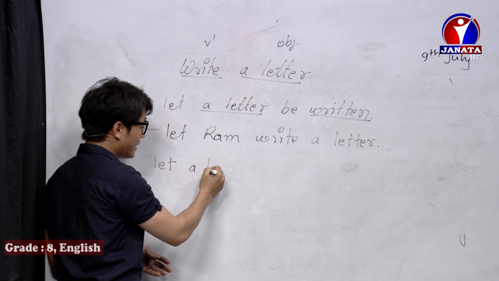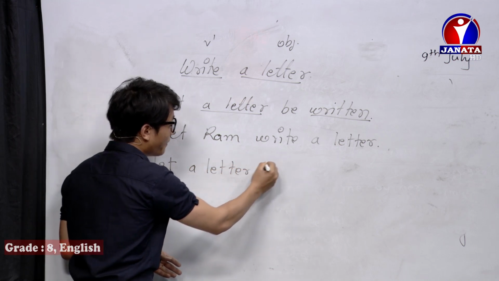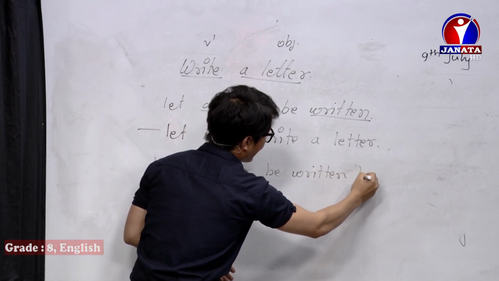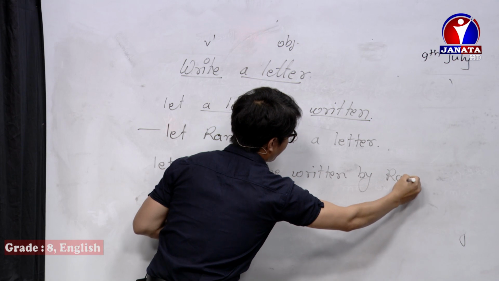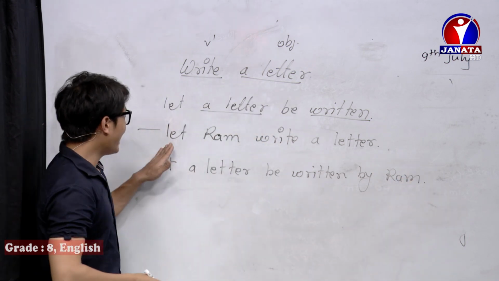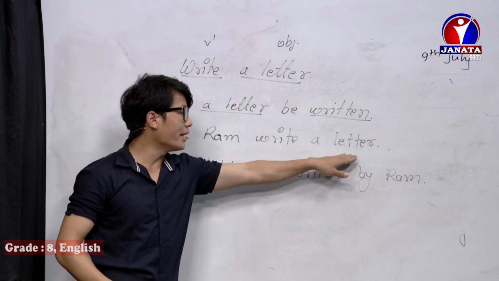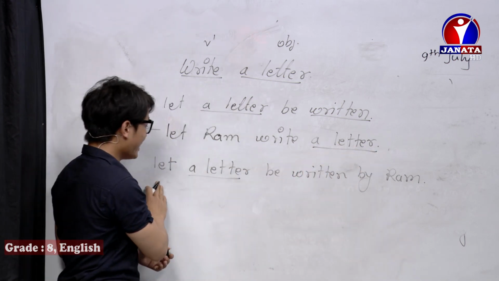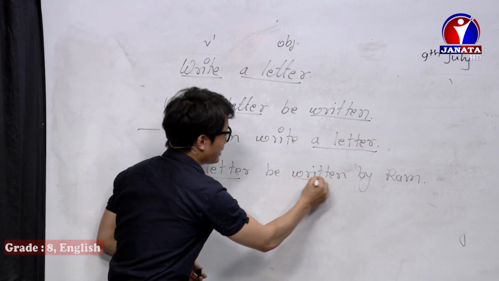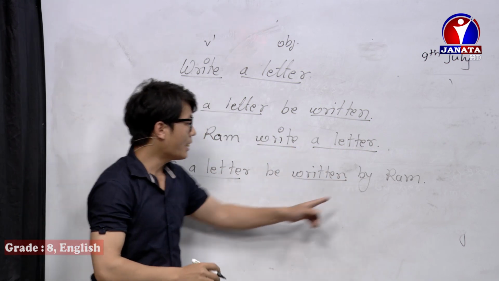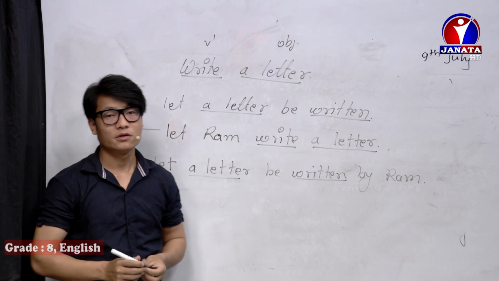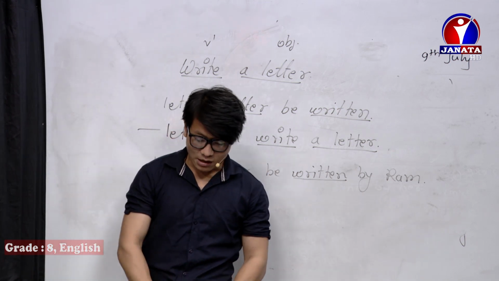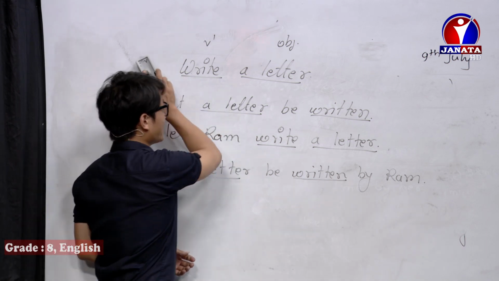Let, then obviously here comes the object: let a letter be written by whom? By Ram. Let Ram write a letter. Let a letter, the object is here. Let a letter be written. Written is verb 3 of write, and by Ram. So Ram is here. So we can write it like this when there is a simple sentence. Now let's talk further about imperative sentences.